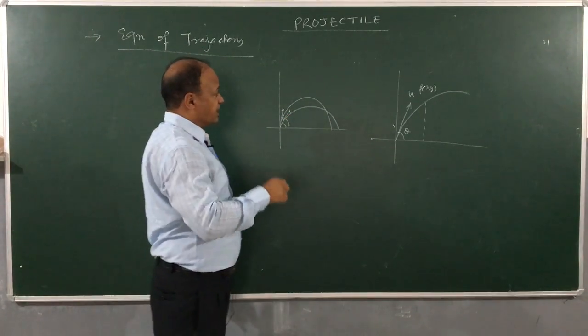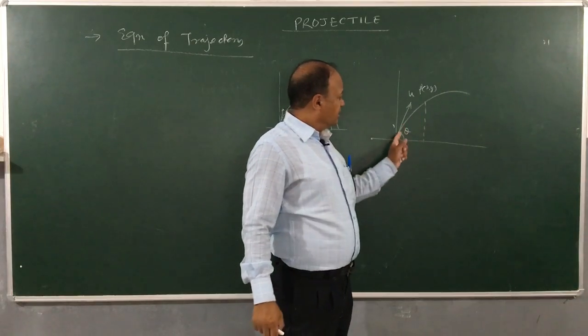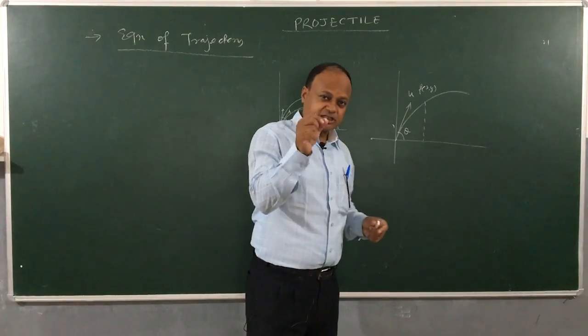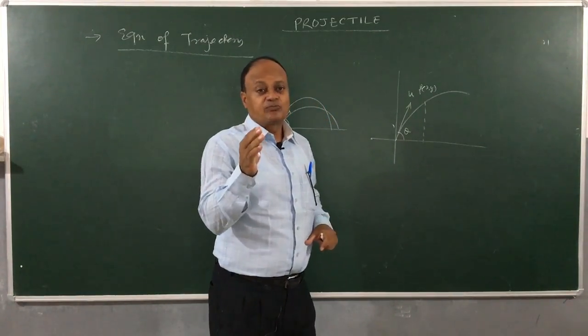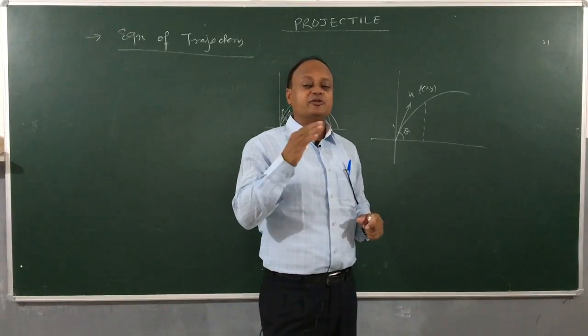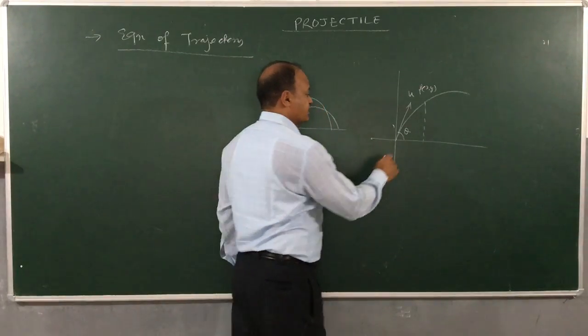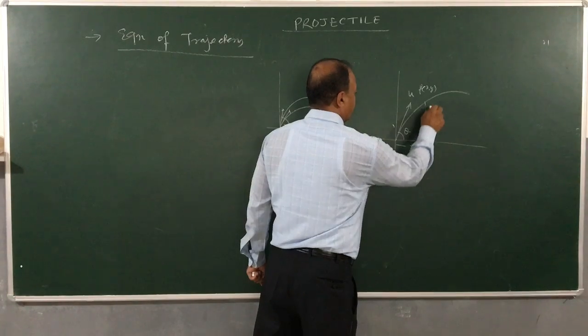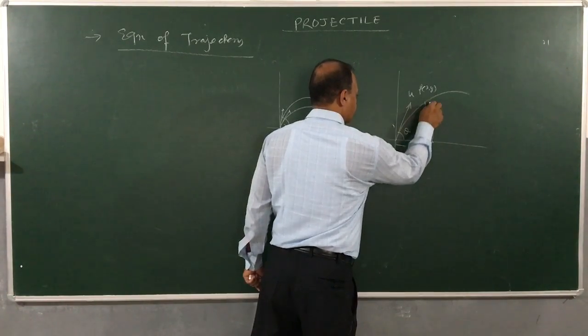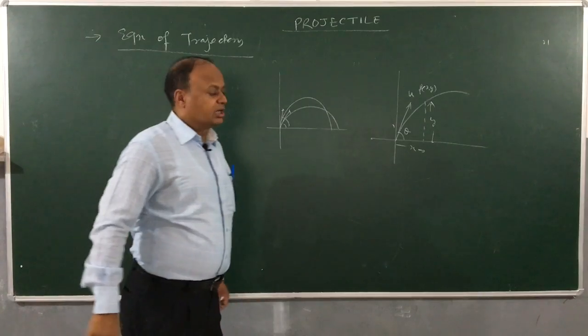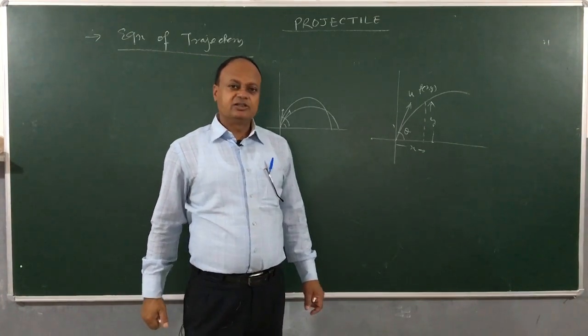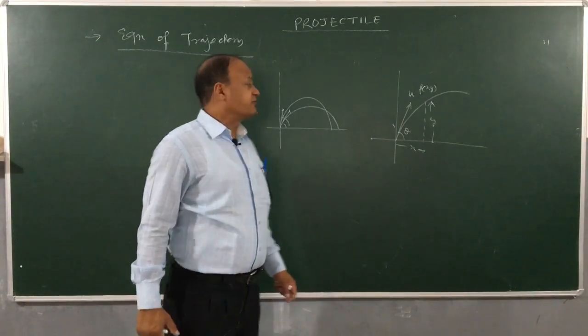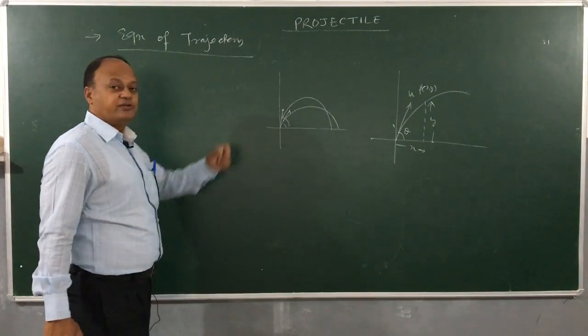So, this point x and y which are located on the path of the projectile, they are uniquely related. When we seek a mathematical relation between x and y, where x is the horizontal displacement and y is the vertical displacement, then the relation which we get is called equation of trajectory.